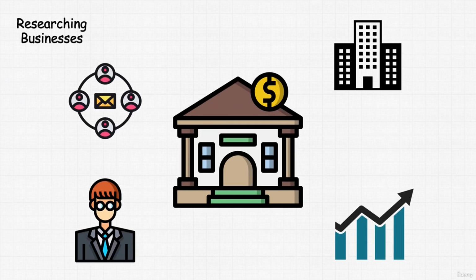Next, we will research businesses. Researching businesses is another vital component of open source intelligence. We will start by discussing how to gather corporate information. You will also learn how to identify key details about businesses, such as executive names, company locations, and other relevant data. We'll explore tools and databases that can provide valuable insights into business operations.